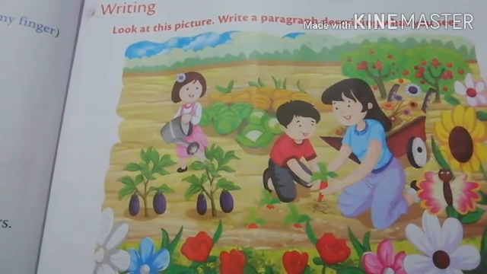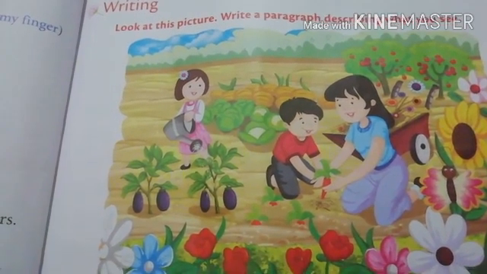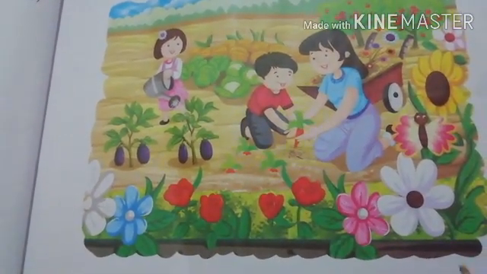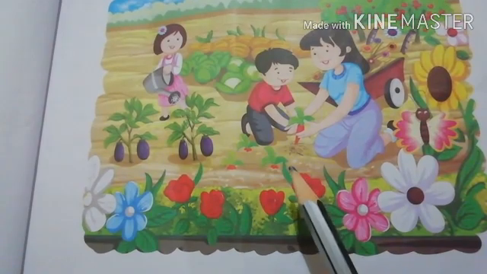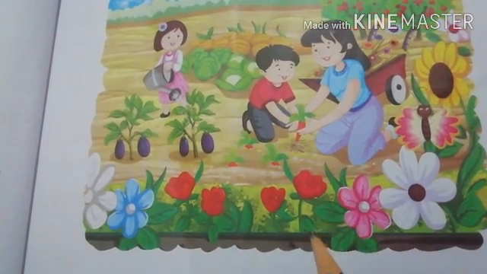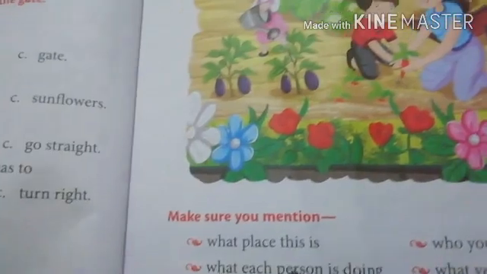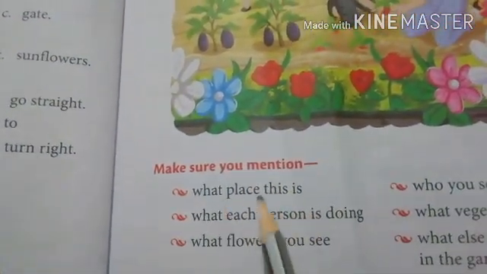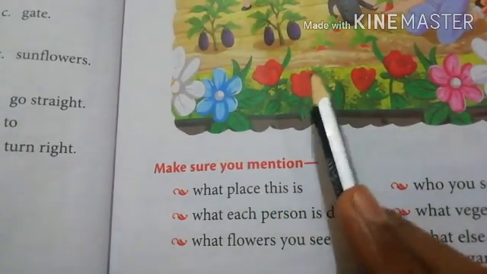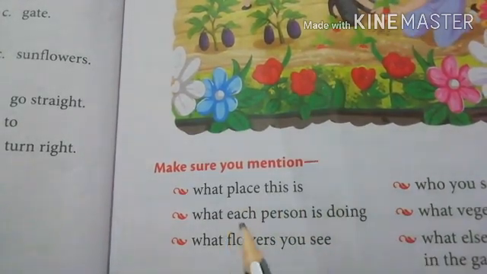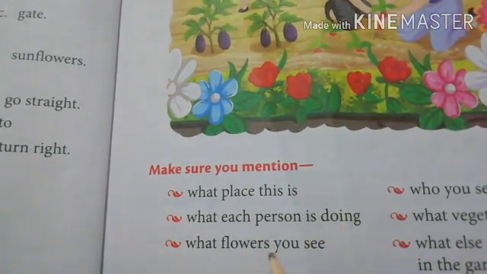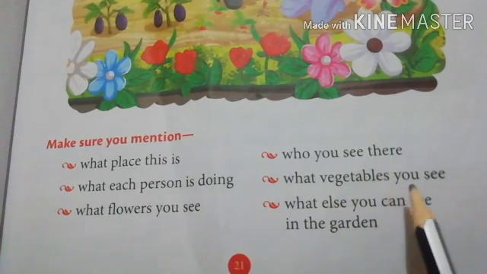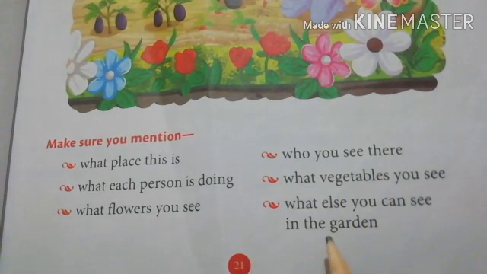Look at this picture. Observe it very well. Write a paragraph describing what you see in this picture. Before writing, observe it very carefully. What you can see in this picture, you want to write in a paragraph. And make sure you mention all these points: what place this is, which place this picture shows, what each person is doing, what flowers you see, who you see there, what vegetables you see, what else you can see in the garden.